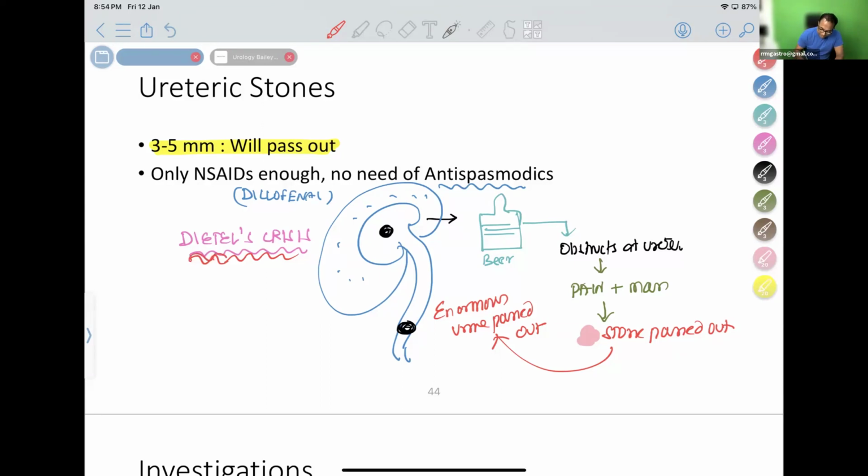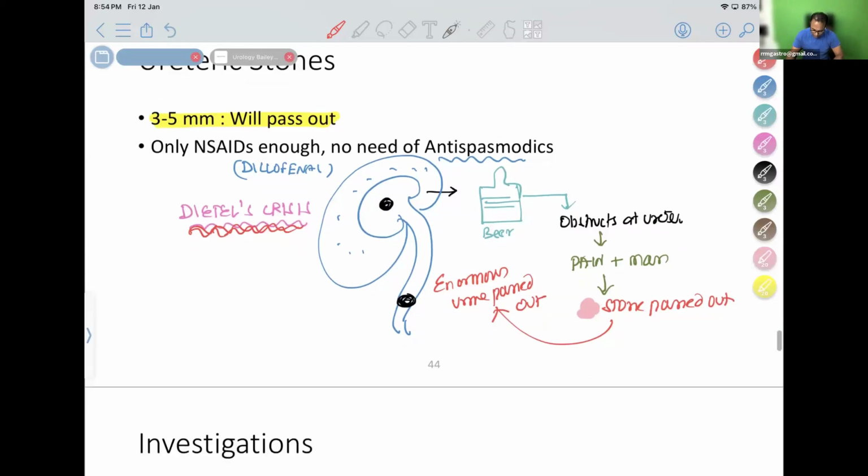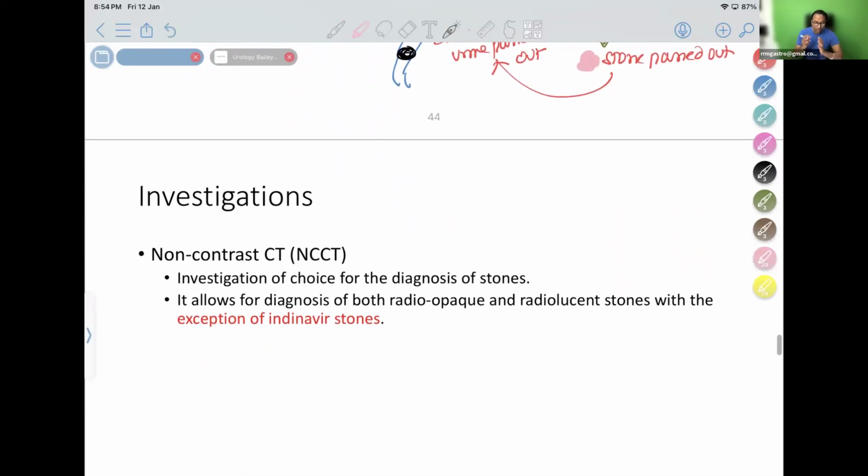So please remember, Dietl's crisis is when the stone in the kidney passes out following an obstruction, pain and mass. This crisis is known as Dietl's crisis. Okay, don't forget this. So what are the investigations of the urology system in ureteric stone?